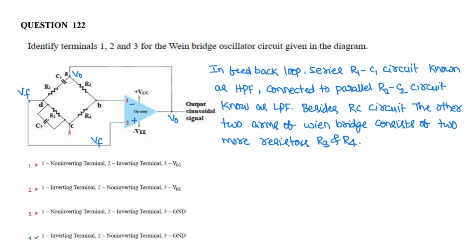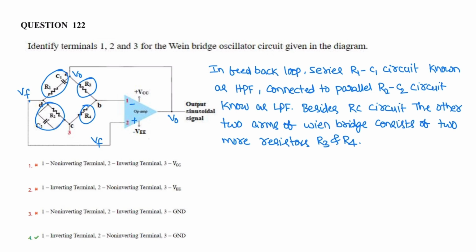Here, the feedback loop consists of a series R1 C1 circuit, known as a high pass filter, connected to a parallel R2 C2 circuit, known as a low pass filter. Besides these two RC circuits, this is the high pass filter and this is the low pass filter, there are two more resistors, R3 and R4. The other two arms of the Wien bridge consist of these two resistors, R3 and R4.